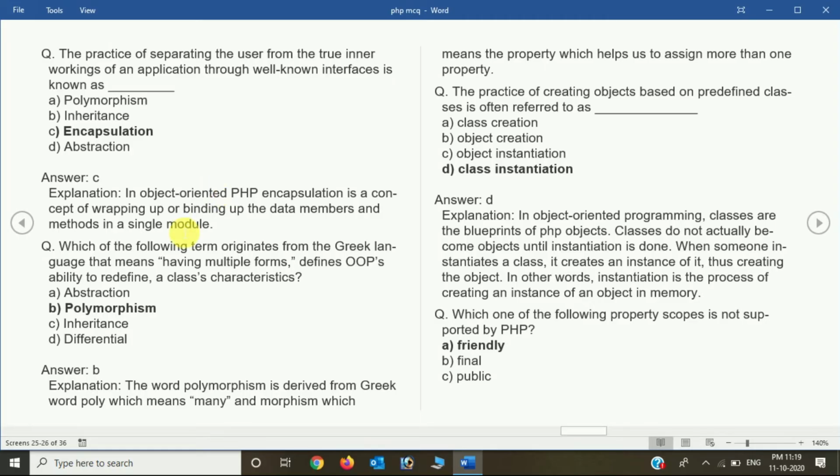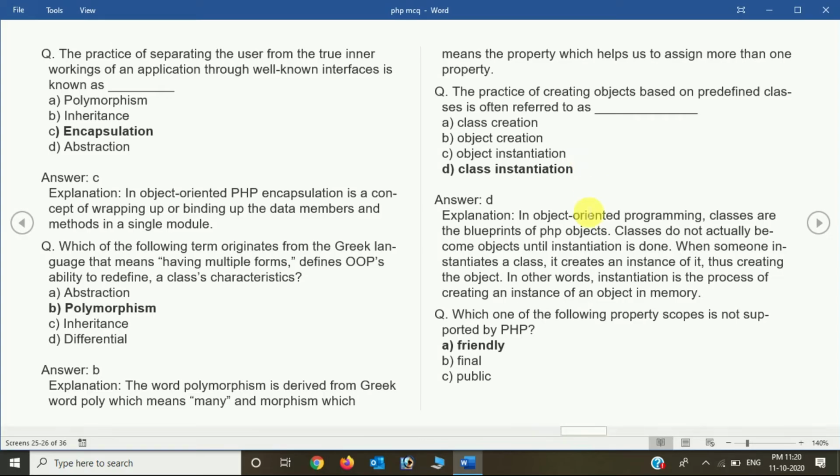Now which of the following terms originates from the Greek language and means having multiple forms, defining the OOP ability? That is polymorphism. Now the practice of creating objects based on predefined classes is often referred to as class creation, object instantiation, or class instantiation. The answer is class instantiation.